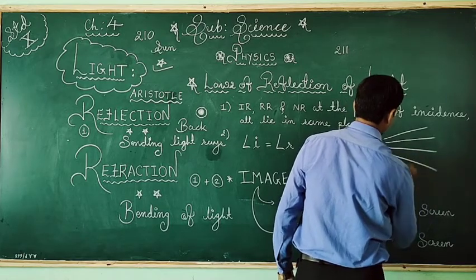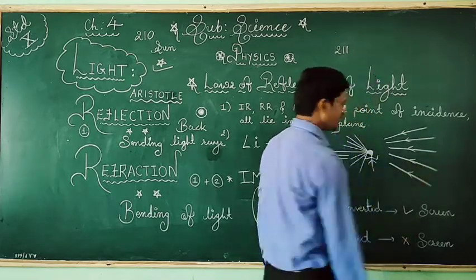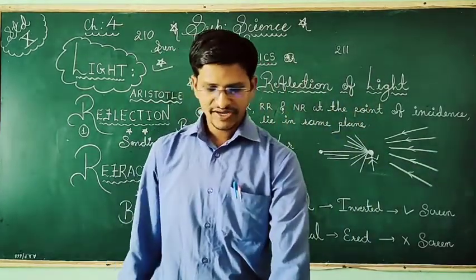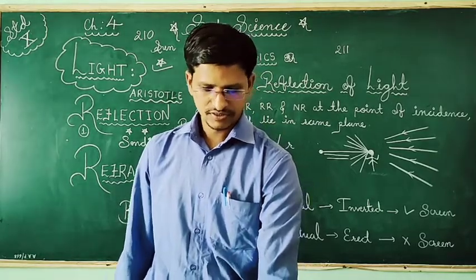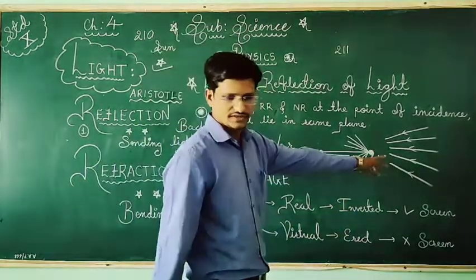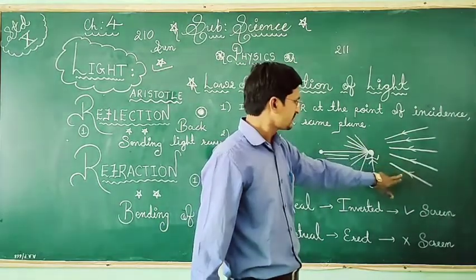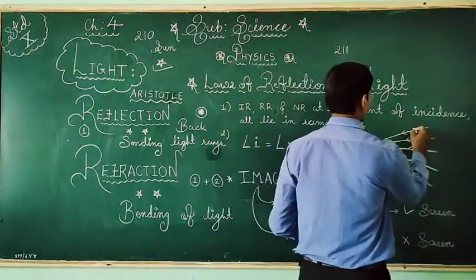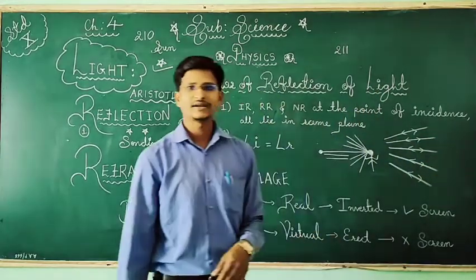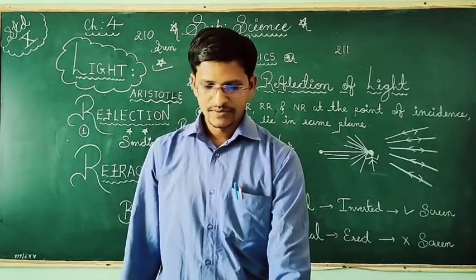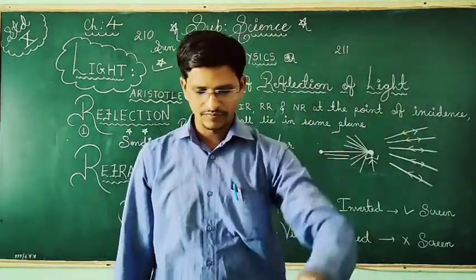Then there is the convergent beam also. The third is the parallel beam, which means light will travel in a straight line but in parallel form.